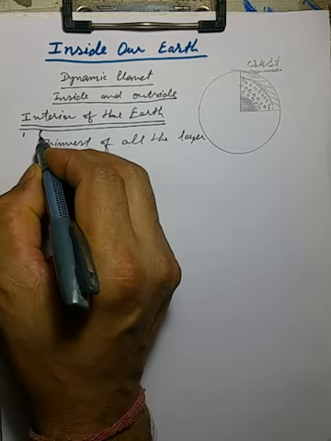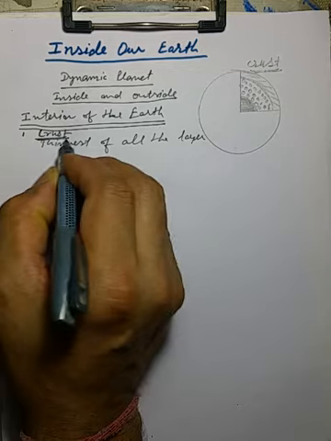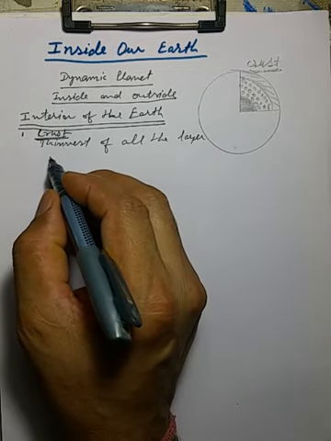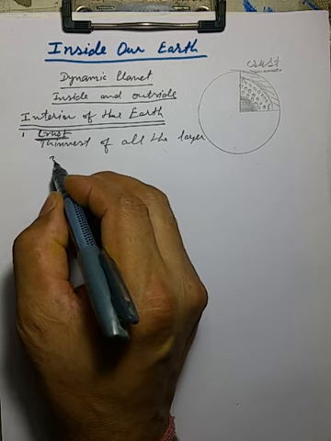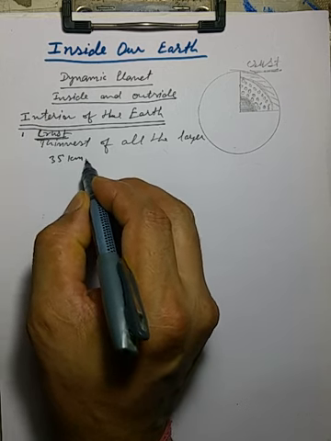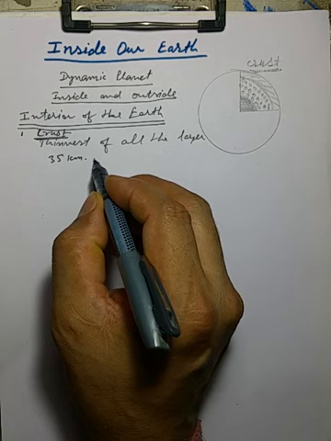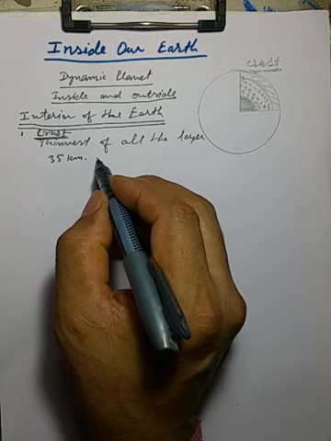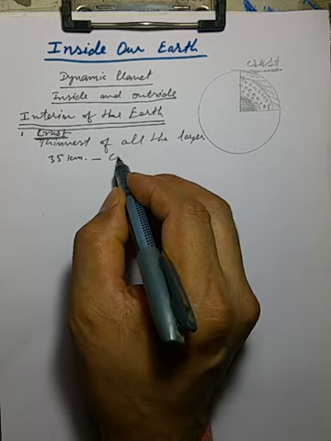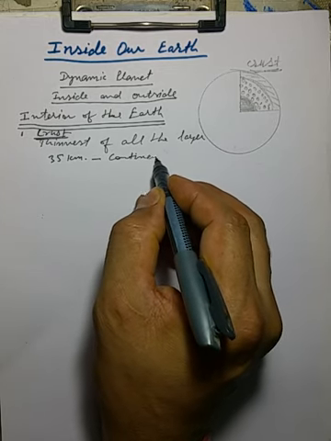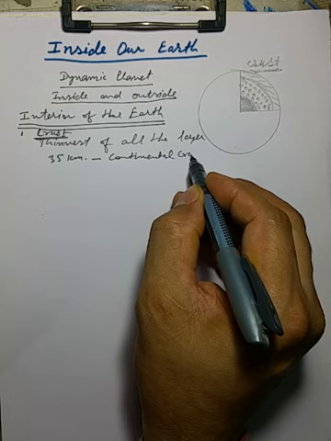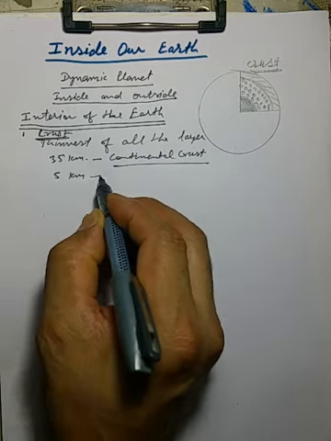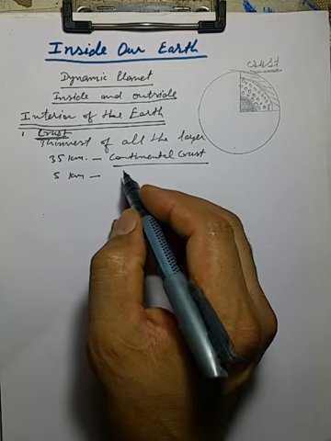Number one, crust. Roughly it is 35 kilometer of thickness on the continental crust, and around 5 kilometer of thickness at the oceanic crust.